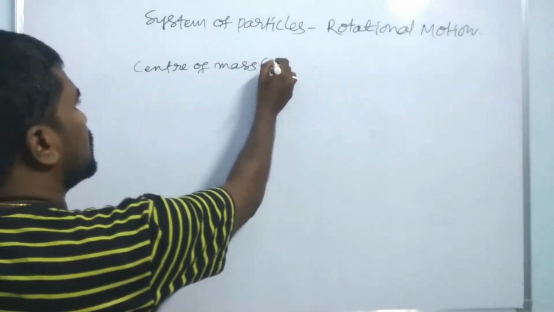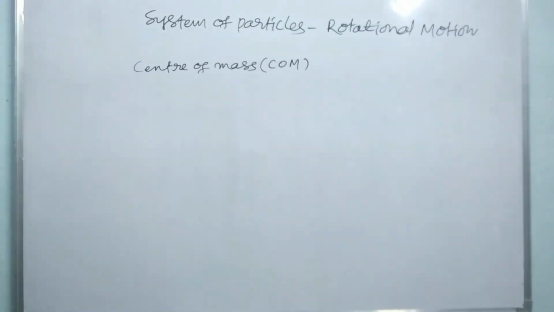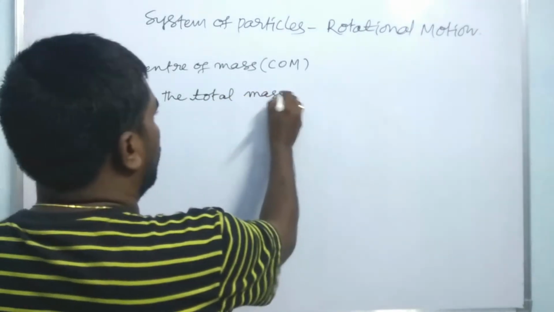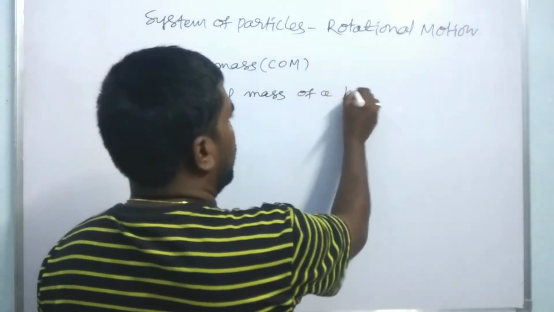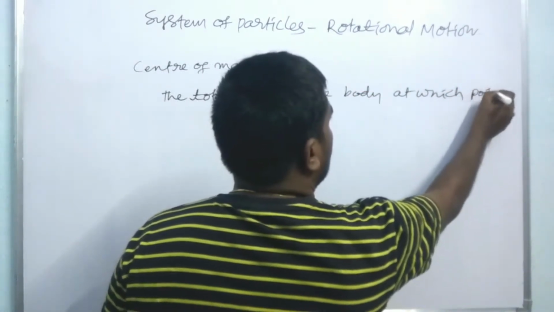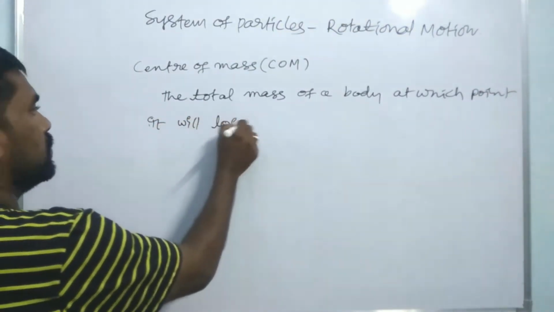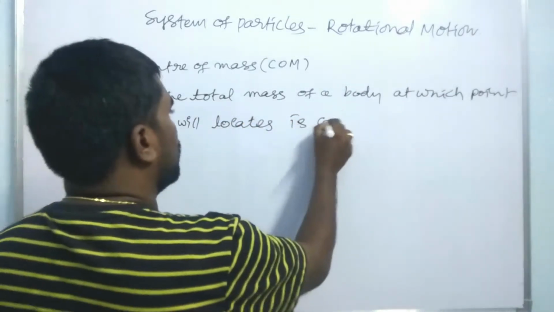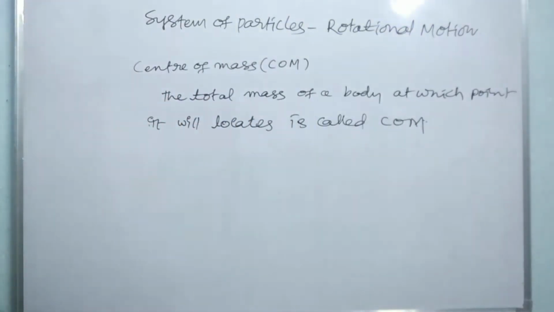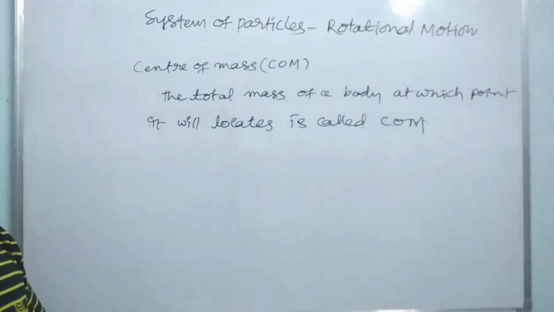So center of mass, it is COM. The total mass of the body, at which point it will concentrate, it will locate, is called center of mass of a system.